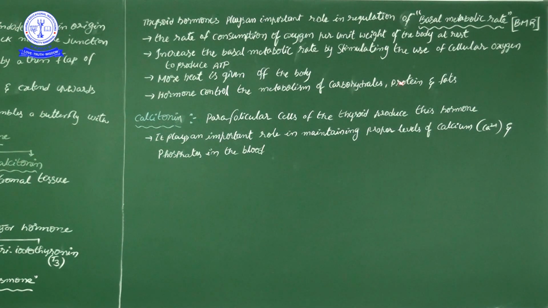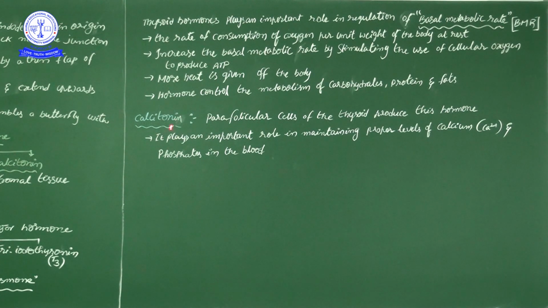Not only that, situationally fat and protein also. So these hormones control the metabolism, the changing of form among carbohydrates, proteins and fat. Up to now we discussed the thyroid gland, that is thyroxine, tetraiodothyronine and triiodothyronine.